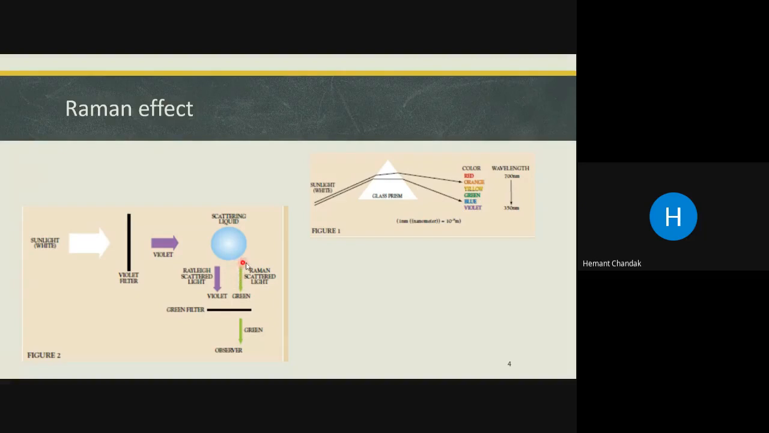So what he observed, in addition to the violet light, he observed a green light which is scattered. And if you check, the violet has higher frequency, green has the lower frequency. So violet is converting into the green, and through a green filter he has observed the green light. This is a simple setup that he has used to understand the Raman effect.